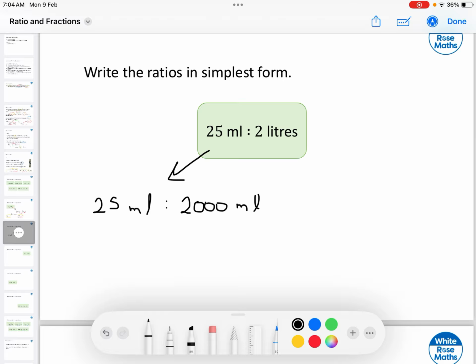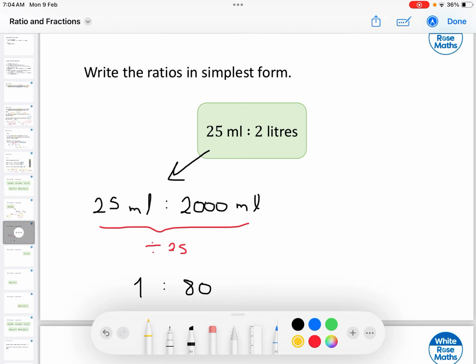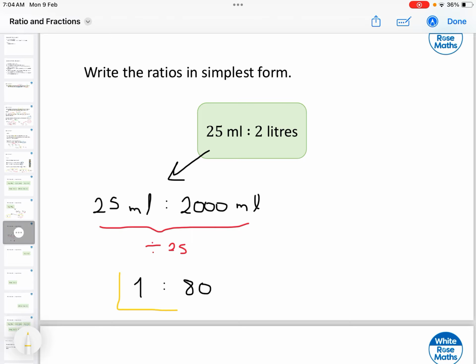We can divide by 5, for example, if you would like to begin like that. Or if you want also, you can divide by 25. So it's up to you how fast you would like to make the simplification. In this case, I'm gonna use this immediately and divide by 25. And by doing this, take a look that the first one will be 1 against 80. 2,000 divided by 25 is 80. So in this case, I'm gonna leave the answer as it is.